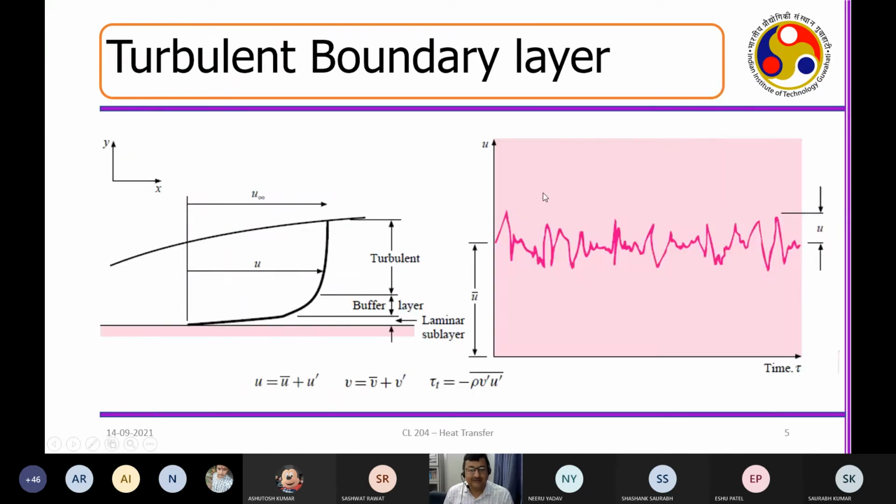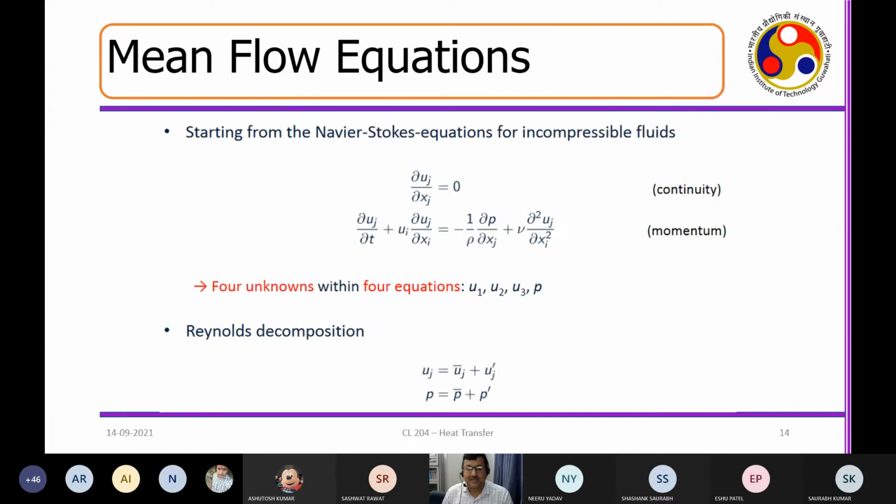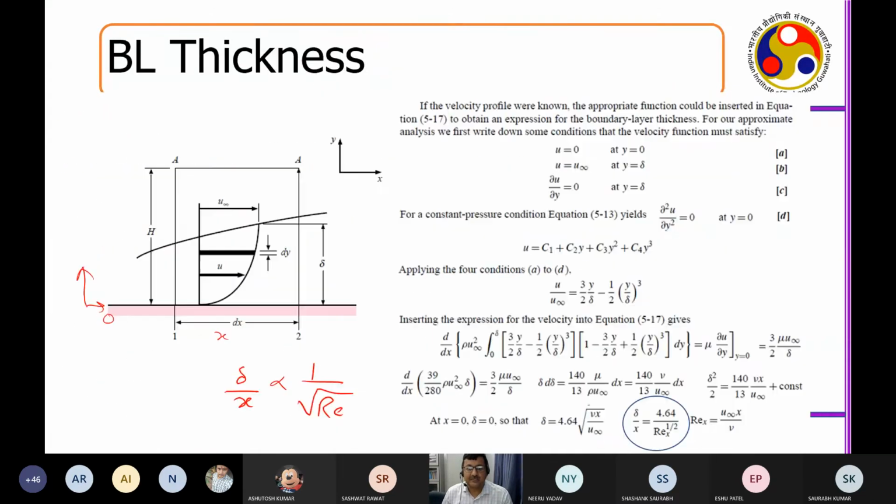Then you had a turbulent flow, where you saw that when the Reynolds number is increasing, the boundary layer shrinks. So straight away, with some very simple calculation, although this is not very accurate, with very smart assumptions you could arrive at the thickness of the